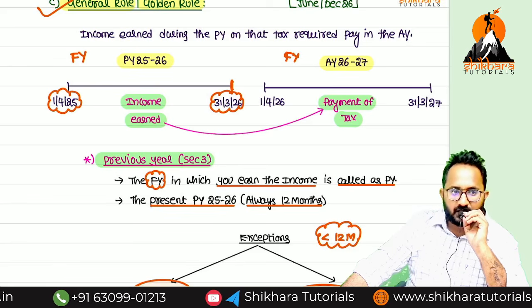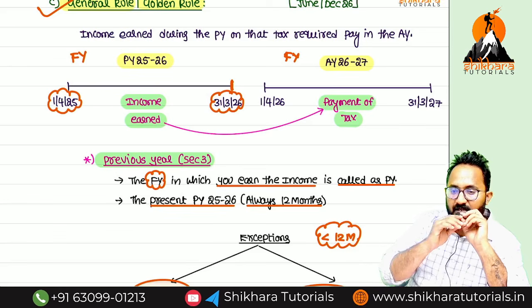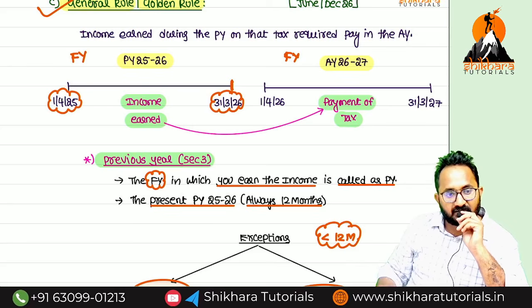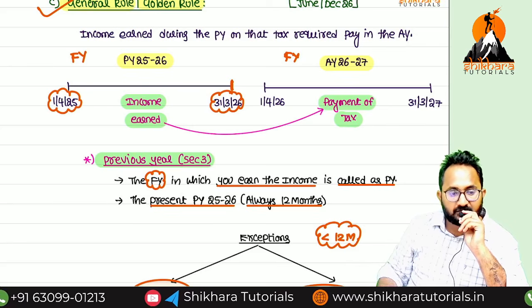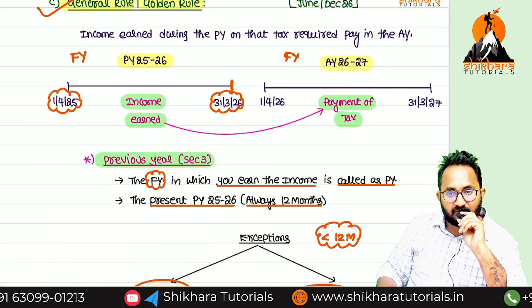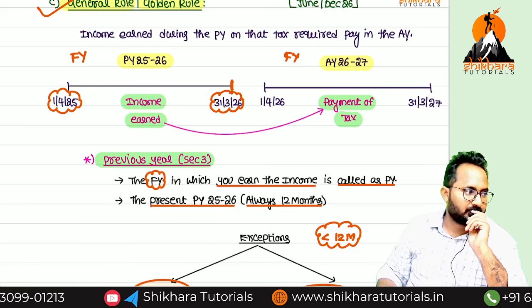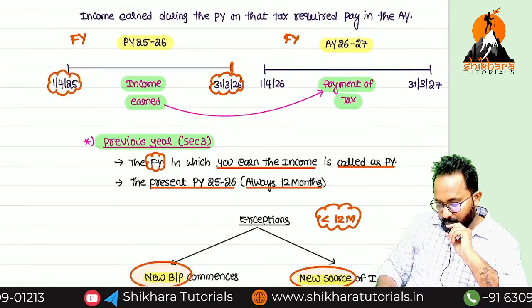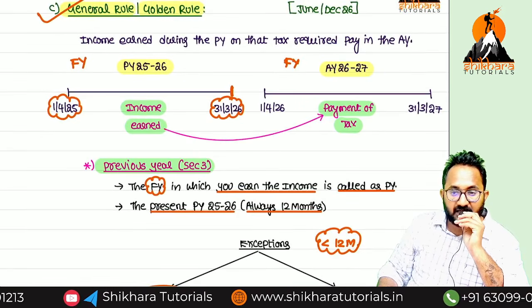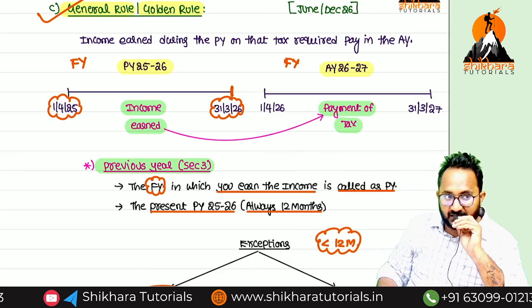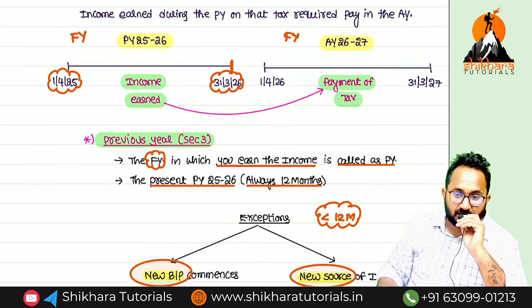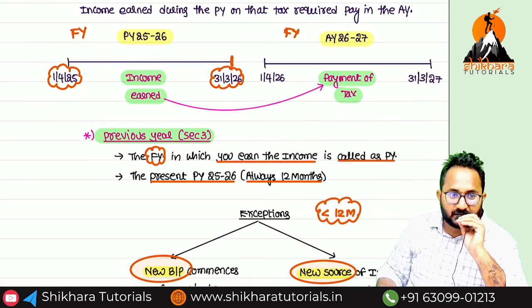Next, for our examination, what is the previous year? 25-26. What is the assessment year? 26-27. The relevant Finance Act is Finance Act 2025. Now, in income tax, years always mean financial years, not calendar years.